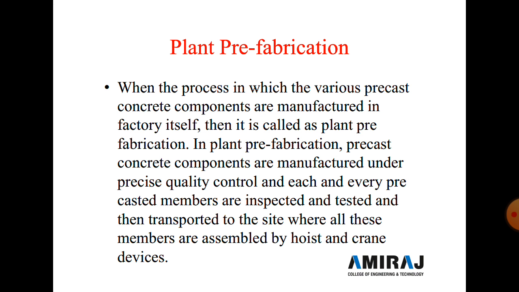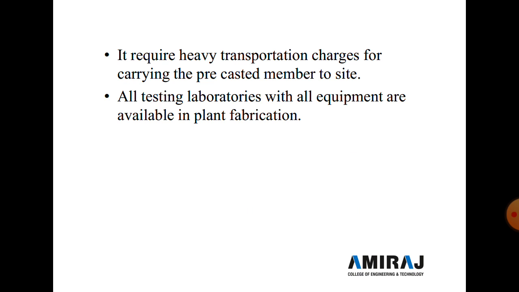In plant prefabrication, precast concrete components are manufactured under precise quality control, and each and every precast member is inspected and tested, and then transported to the site where all the members are assembled by hoist and crane device. It requires heavy transportation charges for carrying the precast members to the site, and a testing laboratory with all the equipment is available in a plant. Execution and supervision are also precisely done in plant fabrication.